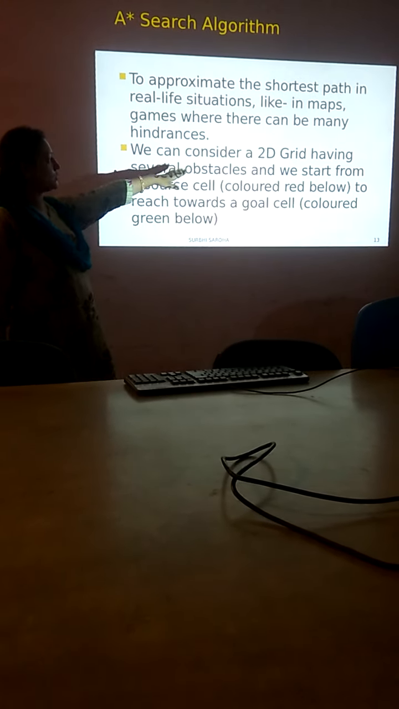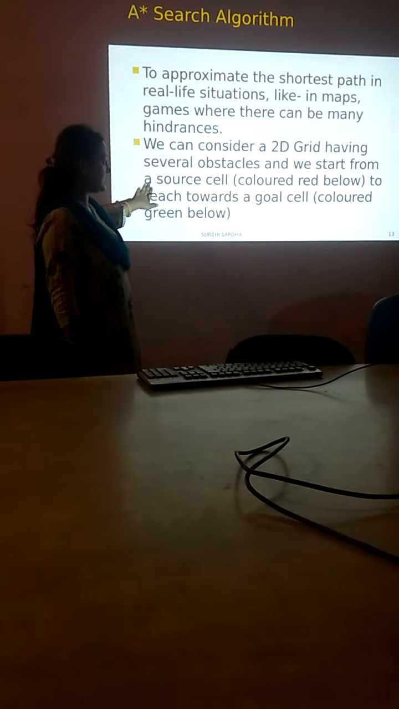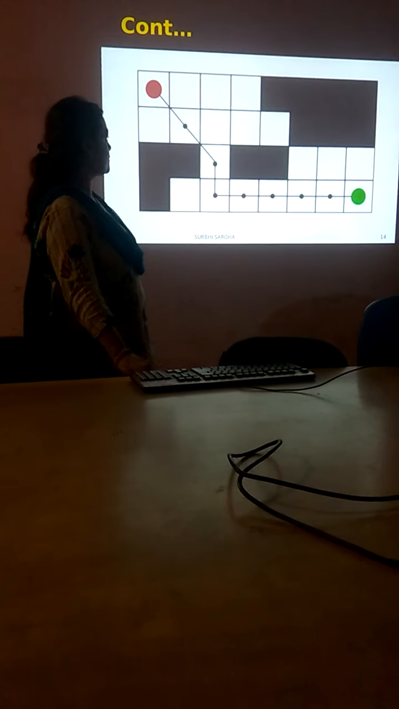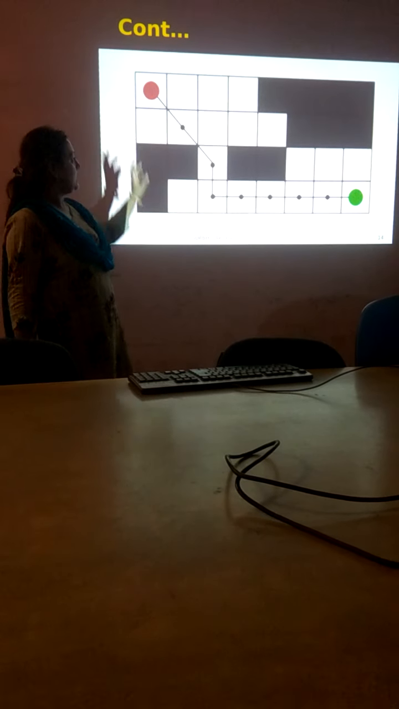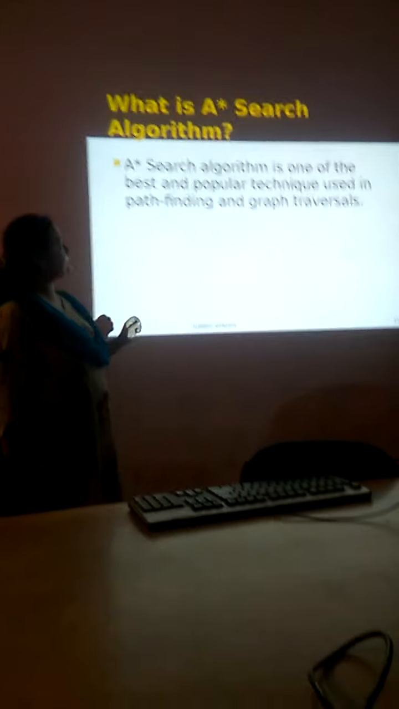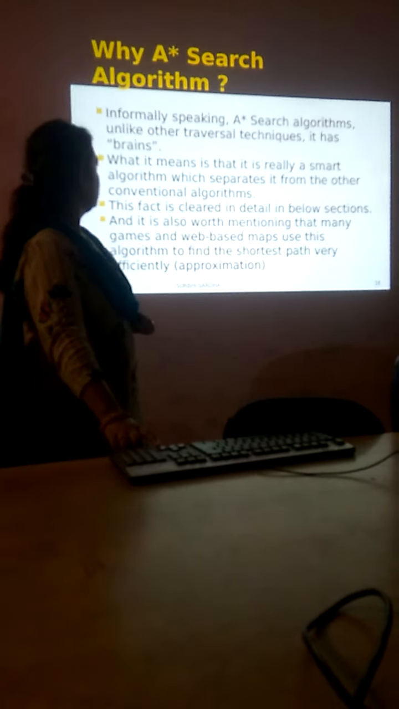We can consider a 2D grid having several obstacles, and we start from a source cell colored red. I will show you this with the help of a diagram in the next slide. This is the start node in red color, and that is the green node, the goal node, your destination. So this is the shortest distance found with the help of the A* algorithm. The A* search algorithm is one of the best and most popular techniques used for path finding and graph traversal.